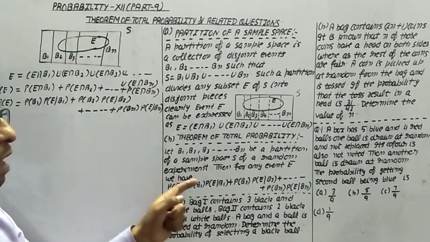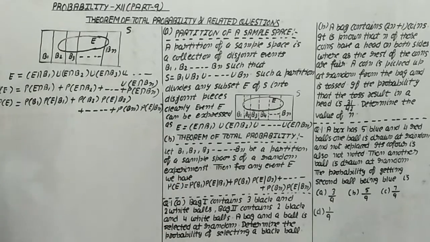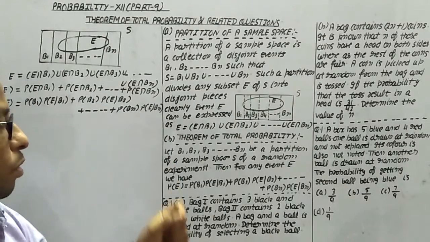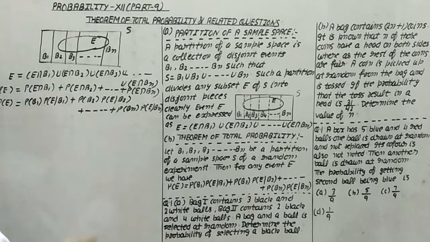In this way we get the probability of event E, and this is known as the theorem of total probability. Now let's do some questions related to this theorem.